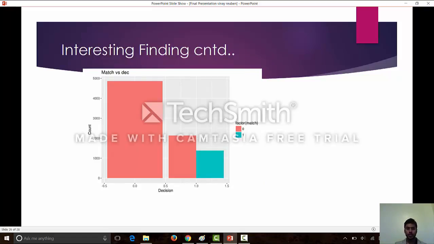This is one of the cool findings again. This is the match versus decision table, and as you can see in the red, there are a lot of partners who were not even matched, but still they wanted to date their partners who were not even a match. So maybe because of their interest, or their career field of interest, or some other attributes matched, which didn't bother the decision factor.